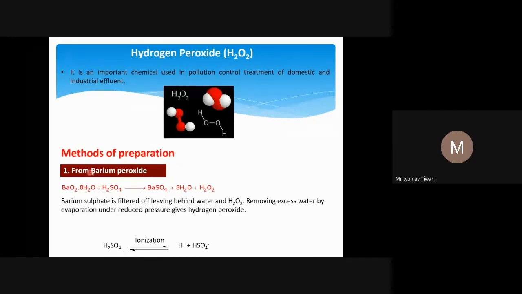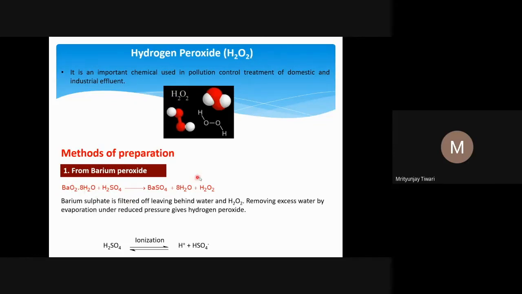It can be prepared from barium peroxide. When barium forms an oxygen compound, it forms a peroxide, just as sodium also forms sodium peroxide. Barium peroxide contains water of crystallization, 8 water molecules in the crystal. When barium peroxide is acidified, we obtain hydrogen peroxide. What is acidified barium peroxide?